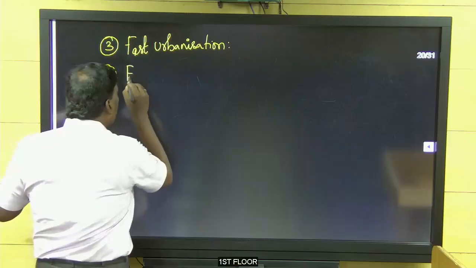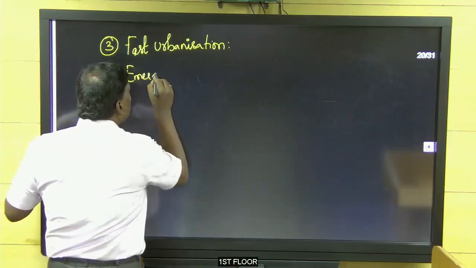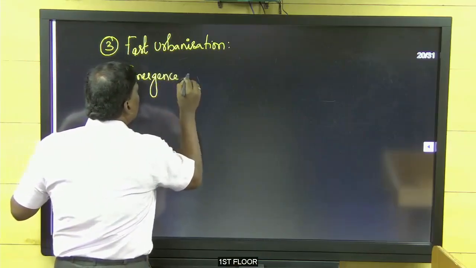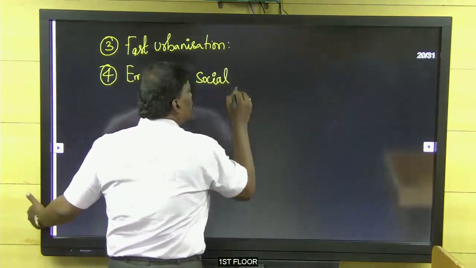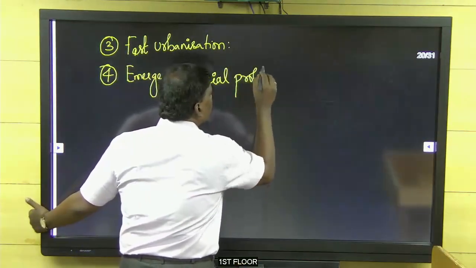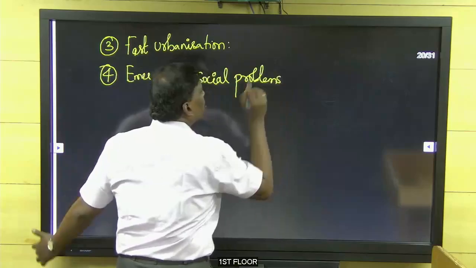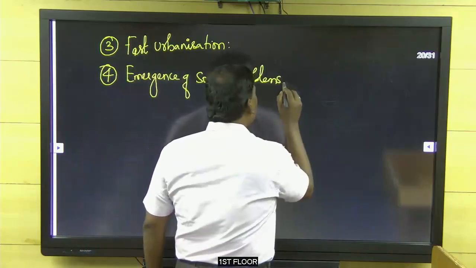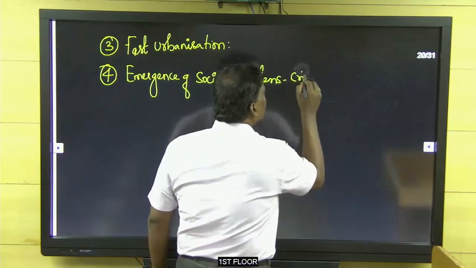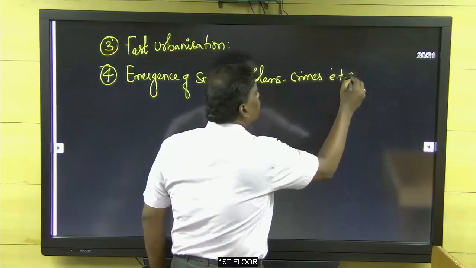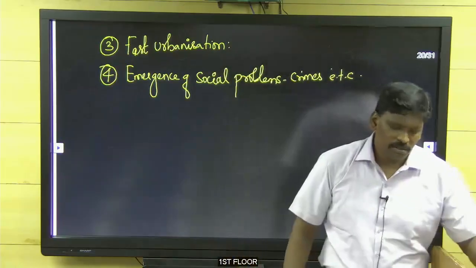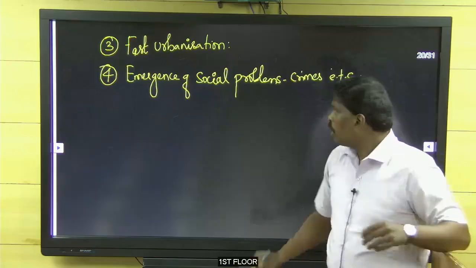Emergence of social problems, like crimes, etc. For example, I will tell you.